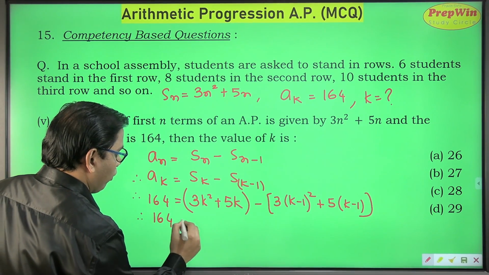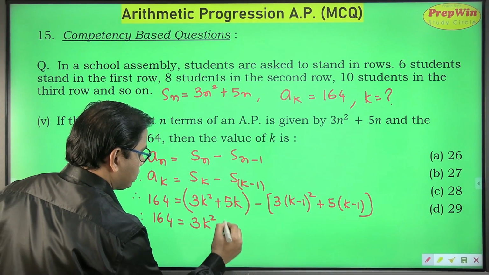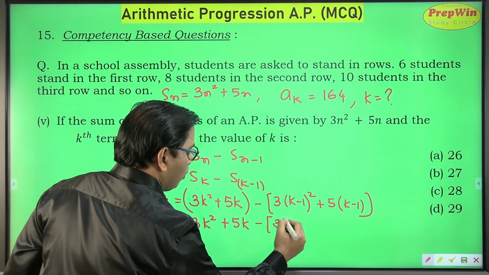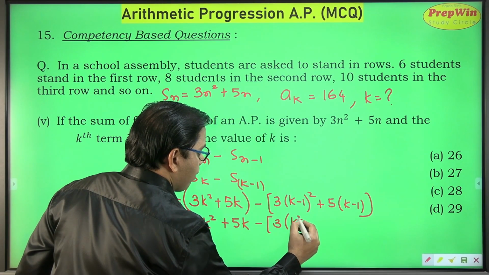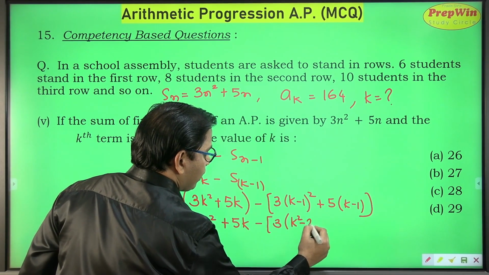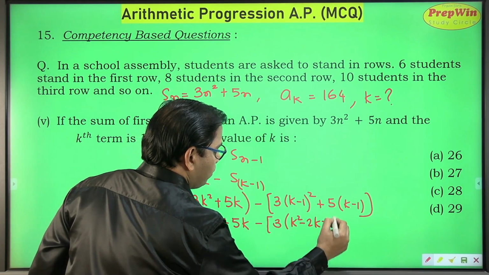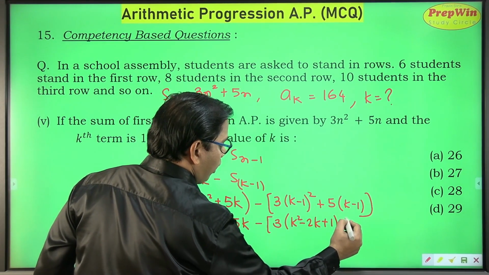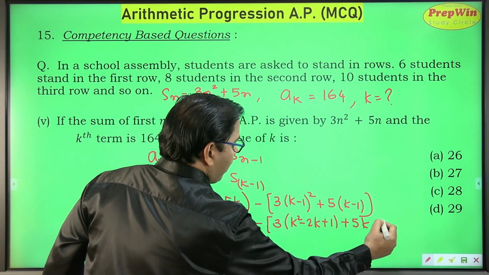Therefore 164 is equal to 3k square plus 5k minus 3 into, on using the identity a minus b the whole square is a square minus 2ab plus b square, I get k minus 1 the whole square as k square minus 2k plus 1, plus 5k minus 5.